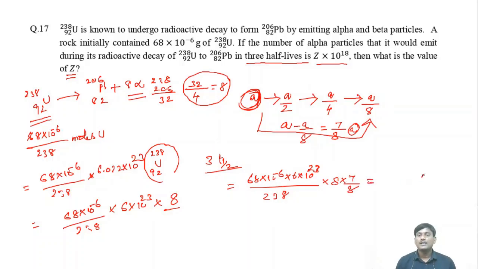So it should be in terms of 10^18. Then what is this Z value? If we calculate this, you will get 1.204 × 10^18. So the Z value is, Z is equal to 1.204.